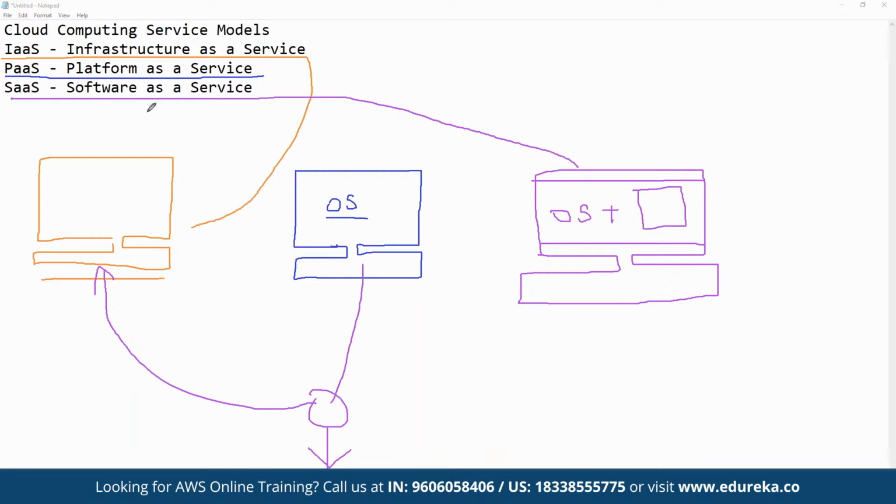This guy can also go for platform as a service, where he doesn't have to worry about setting up the operating system and getting the infrastructure, because both things are already available. But he has to worry about getting the license, installing the software, and only then can he start using it. And then we have the third vendor. So he can go for this one as well, as in software as a service. Here he doesn't have to do anything. The entire infrastructure, the entire OS and all the applications are already pre-configured so that we can deploy the application code and get started on it directly. That exactly is what we refer to as software as a service.